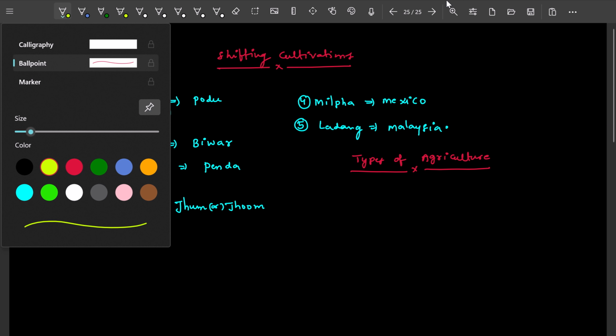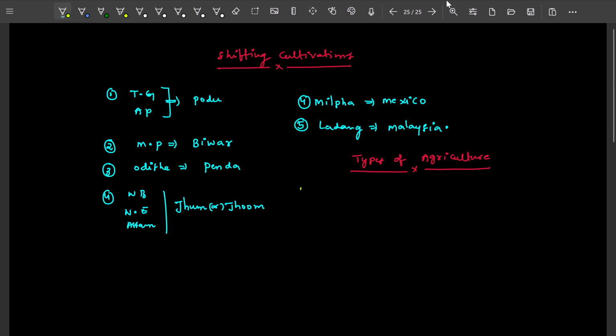In that, the first one is subsistence agriculture. This subsistence agriculture is the oldest method.